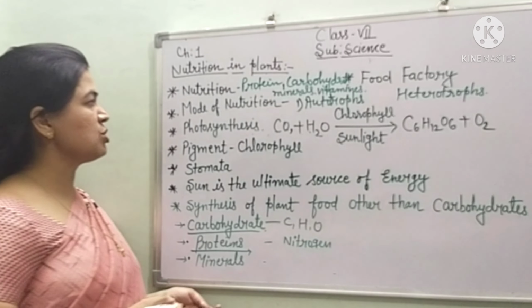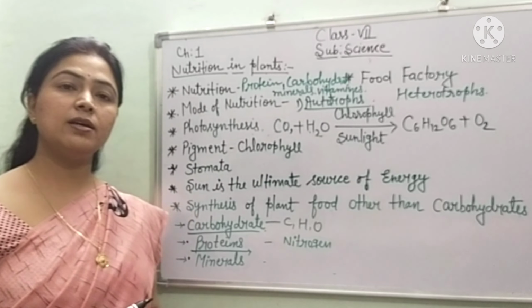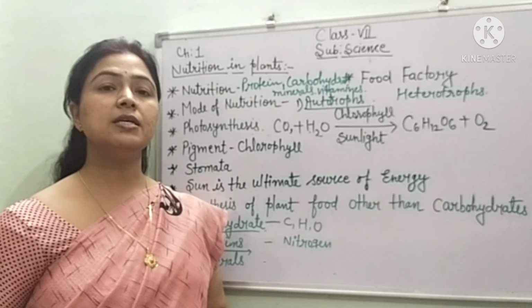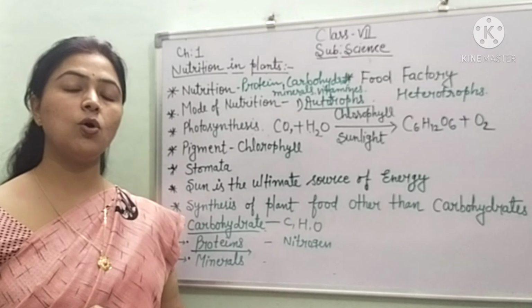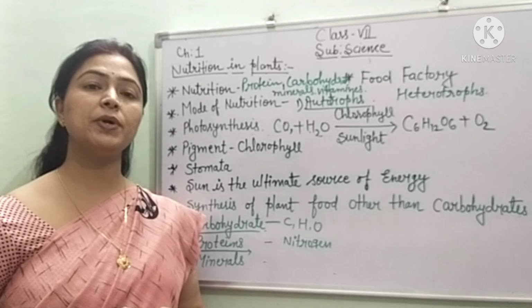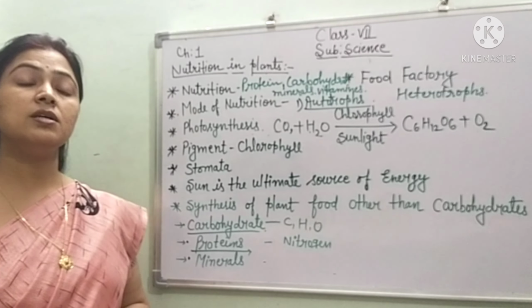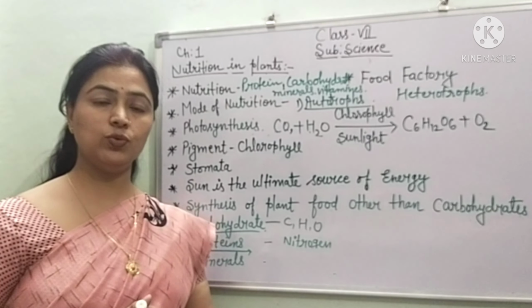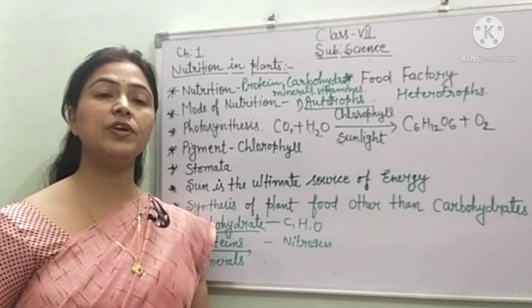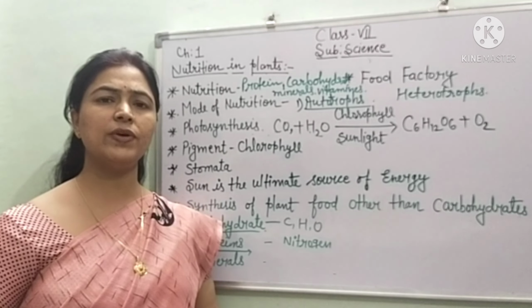Now children, the question arises: autotrophs, what is the meaning? The meaning of auto is self-preparing. All the plants are in the category of autotrophs because they can prepare their own food. Heterotrophs are those which cannot prepare their own food. Those are dependent on others. We are in the category of heterotrophs. All the animals are in the category of heterotrophs.